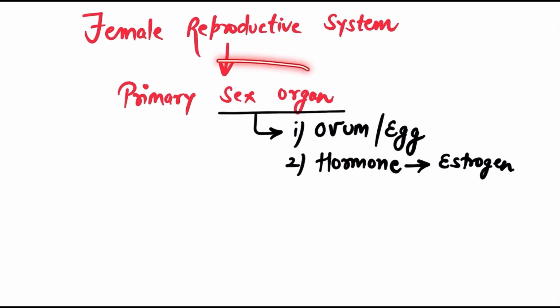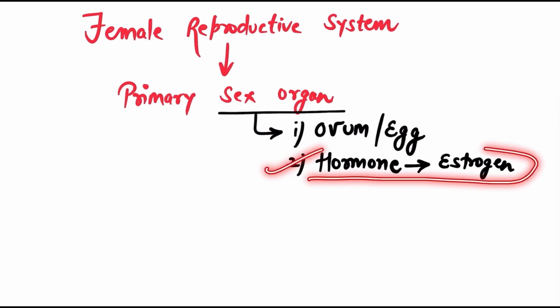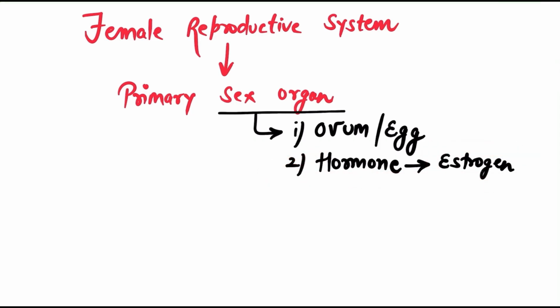What is a primary sex organ? A primary sex organ is that organ which is involved in the formation of a gamete, which in case of female is the ovum, and a hormone, which is the estrogen in case of female. So who does these functions? In case of female, the primary sex organs are known as ovaries, or singular ovary.